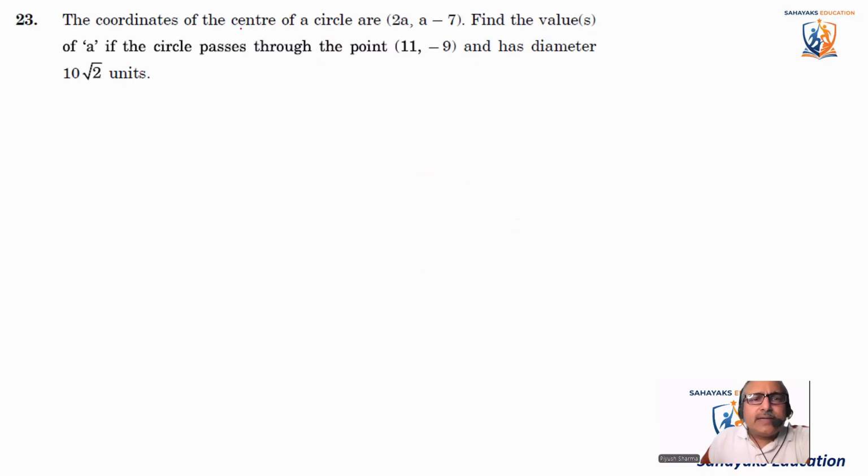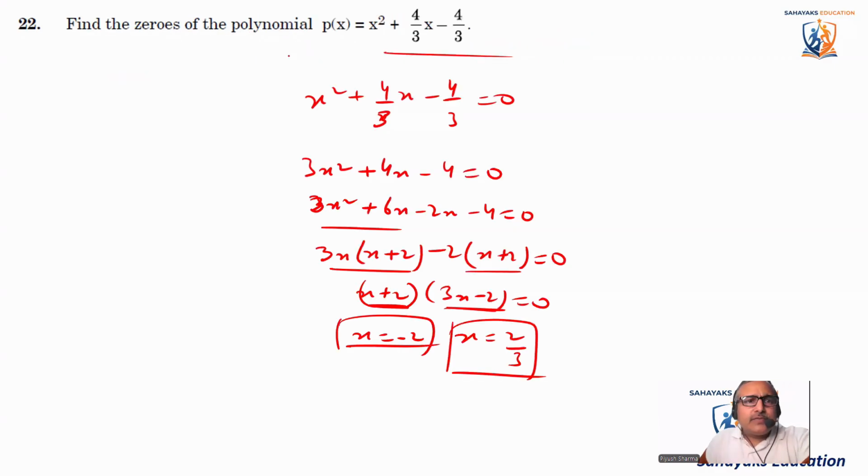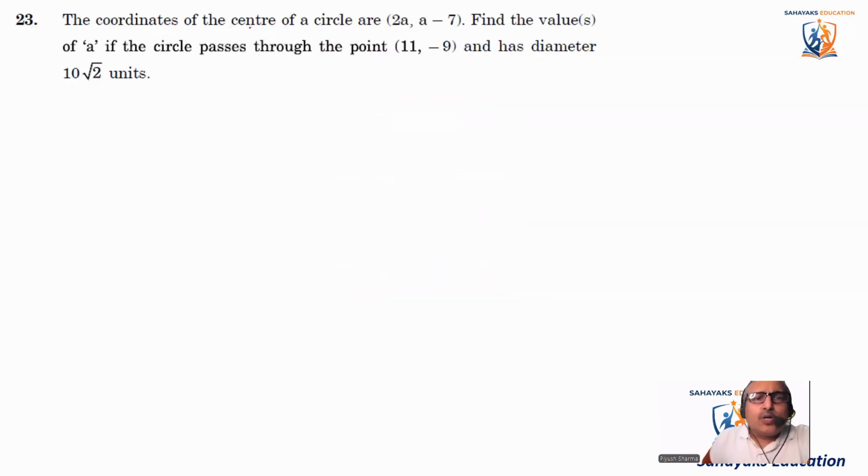We have to find the coordinates of the center. Okay, find the zeros. Minus 2 and 2 by 3 are the zeros. So the coordinates of the center of the circle are this and this, basically x and y. Find the value of A if the circle passes through the point this, and its diameter is 10 root 2 units. So let's find the distance between x, y, and this and equate it to the radius. If I just make a circle, I should make a bigger circle actually. I'll clear it up.